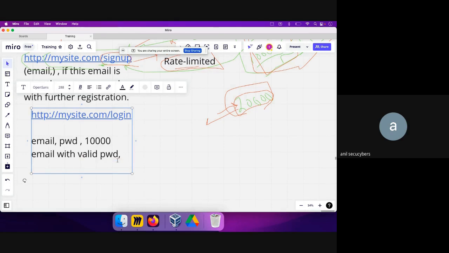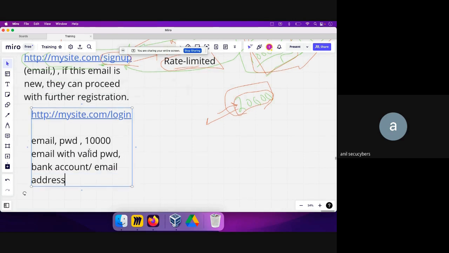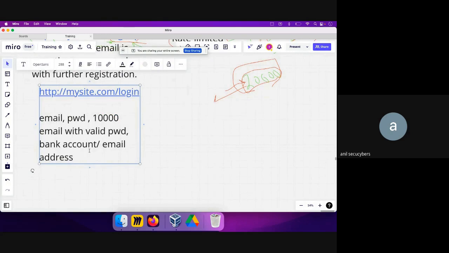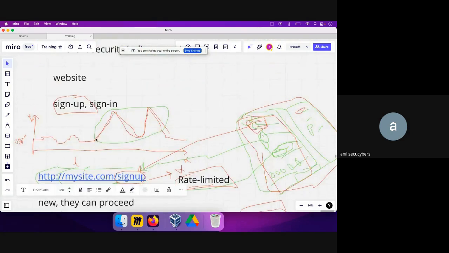Then they made multiple changes, like the bank account and the email address where the security code will go. So they made all these changes to the attacker's details. We got this alert only when the developer saw this spike.